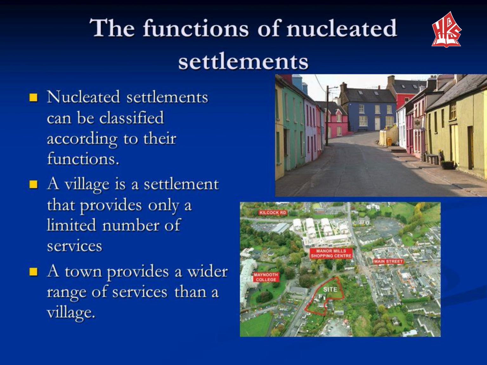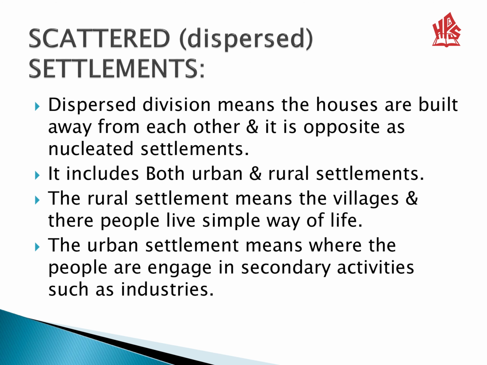Nucleated settlements can be classified according to their functions. A village is a settlement that provides only a limited number of services. We can call these the primary activities. A town provides a wider range of services than a village, which we call the secondary industries or secondary activities. Let's talk about the scattered or dispersed settlements.